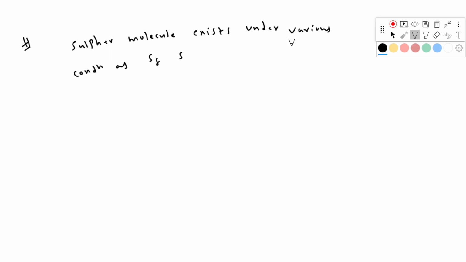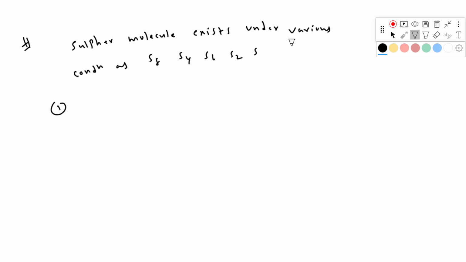A sulfur molecule exists under various conditions as S8, S4, S6, S2, S. Which option is correct?